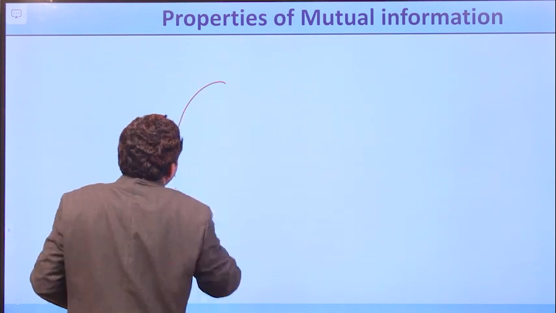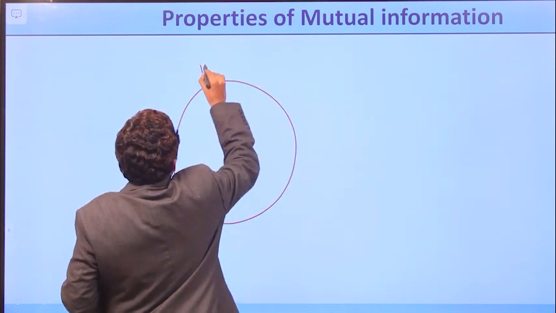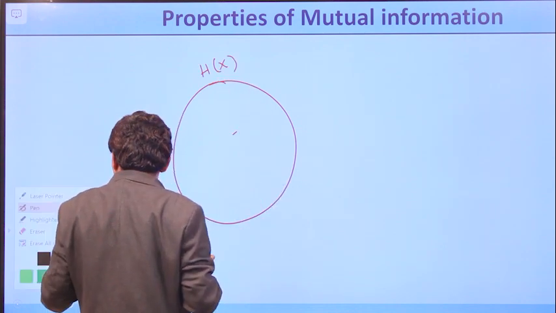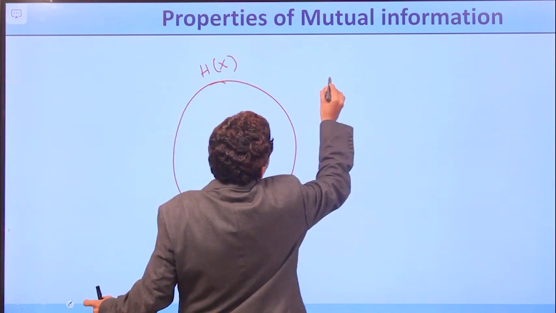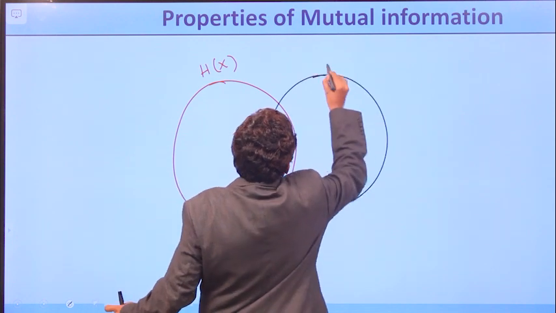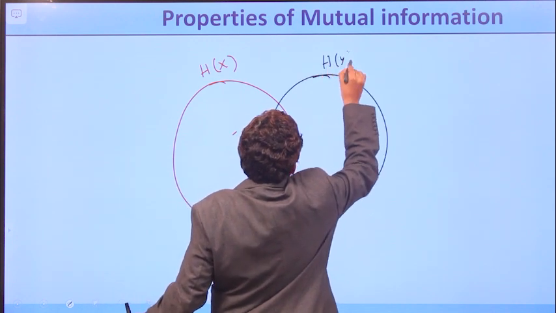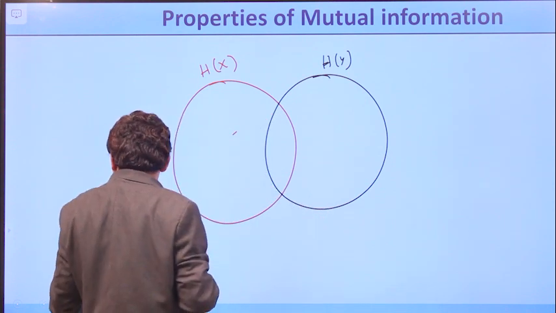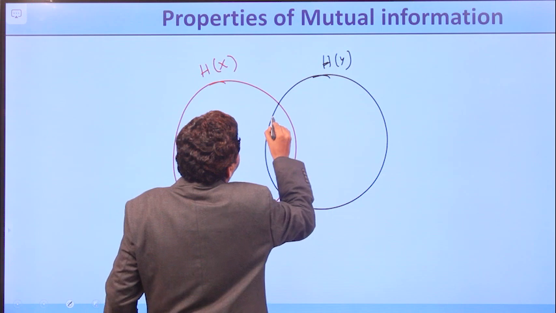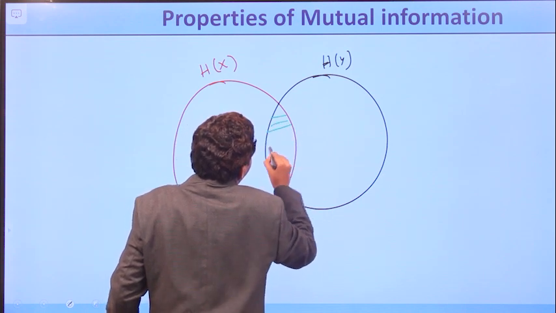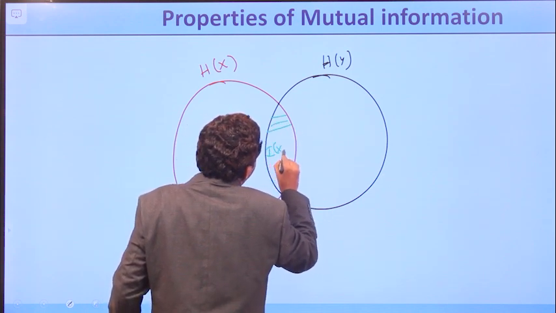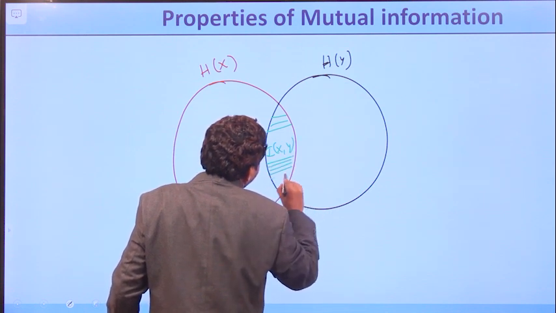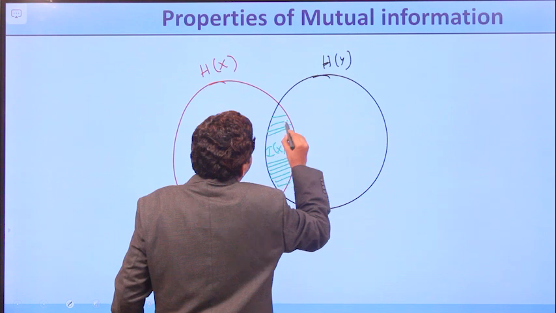I cast this first set as H of x, and the second set as the entropy of y, H of y. The common area, the intersection of these two sets, is I of x comma y, which is nothing but the mutual information.